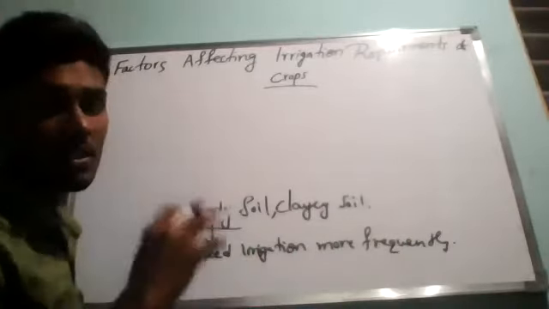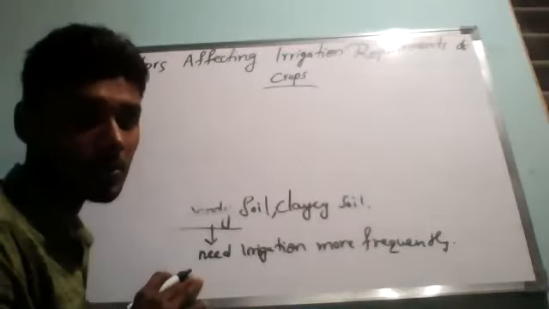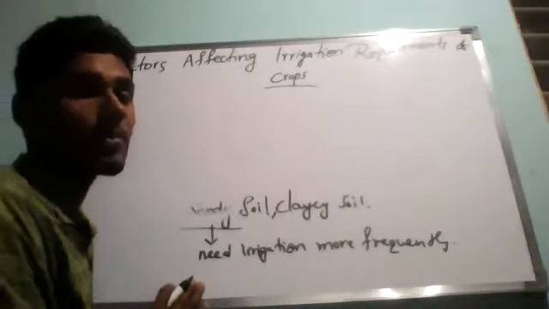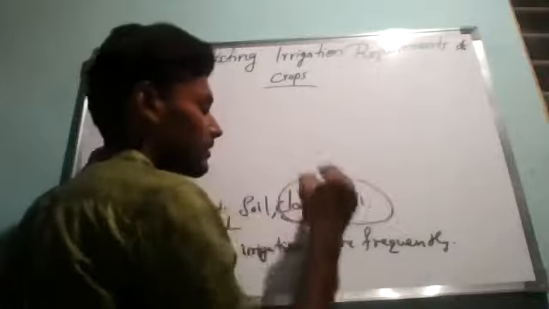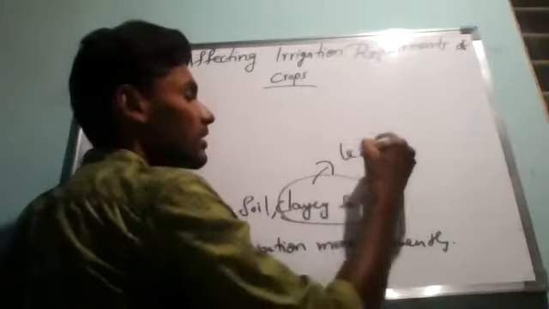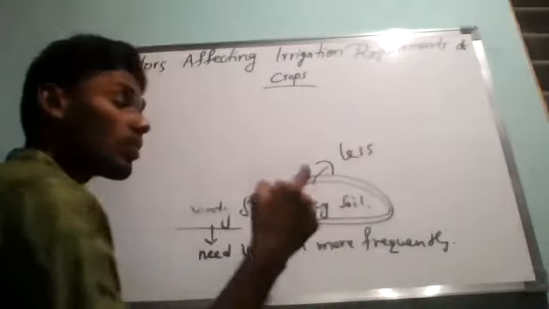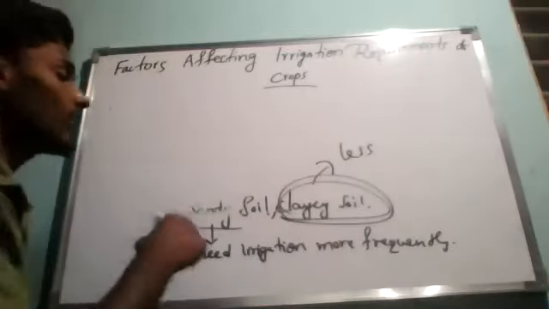Whereas the frequency of irrigation for crops grown in clay soil is comparatively less, because clay soil can hold more water compared to sandy soil.